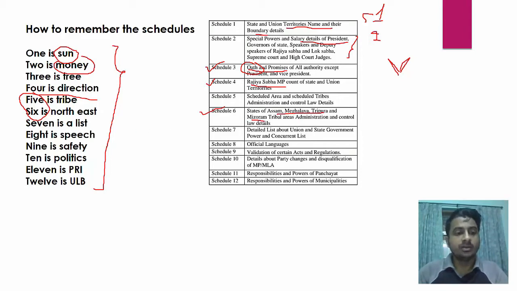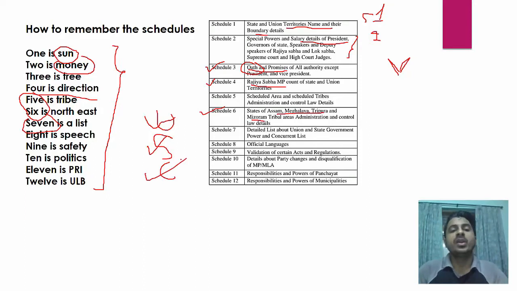Now moving on to the 7th schedule, it is a list. List means there are 3 lists: union list, state list and concurrent list. What does this mean? Whatever items are there in union list, only the center can make the laws related to it. Similarly, in state list, only states can make, and in concurrent list, both can make. But if both have made a law, then the union law will prevail. Okay, 7 is a list.